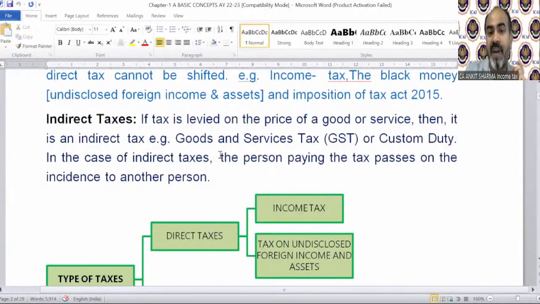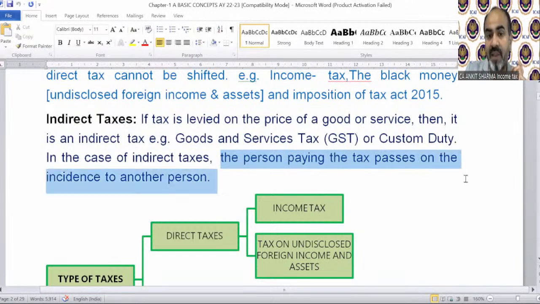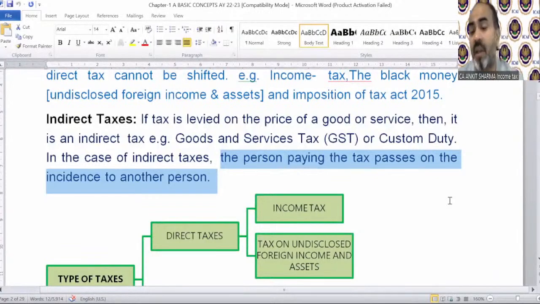In the case of indirect tax, the person paying the tax passes on the incidence to another person. So who was paying the tax? Shopkeeper. And what he does, he transfers his burden to the consumer. So in case of indirect tax, it's always the consumer who needs to bear the tax. And the shopkeeper, the trader, the manufacturer, or the person, they are going to deposit it to the department.